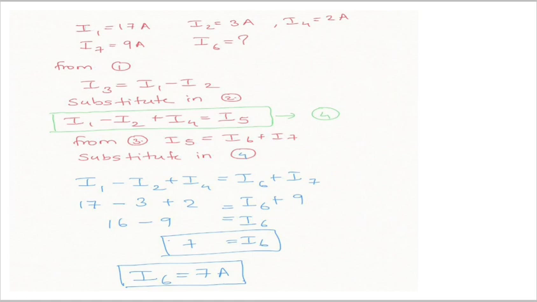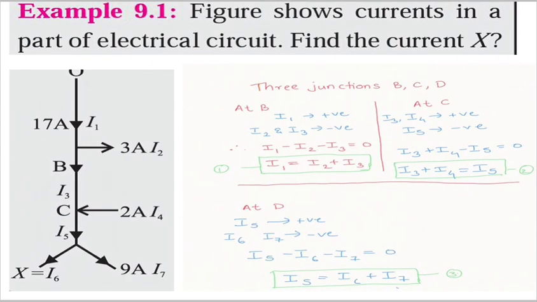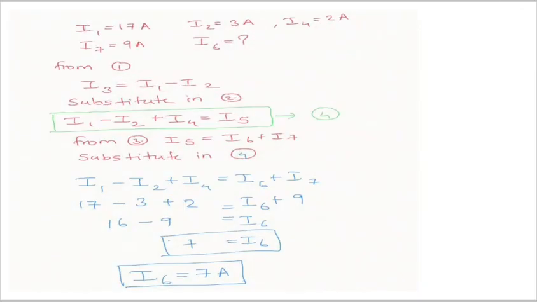I know I1 is 17, I2 is 3, I4 is 2, I7 is 9, I6 is not given, they want us to find it out, and I3 and I5 are not known to us. So here what I am doing is I3 is equal to I1 minus I2. Substituting in equation 2, you will get in equation 4, I5 is equal to I1 minus I2 plus I4.